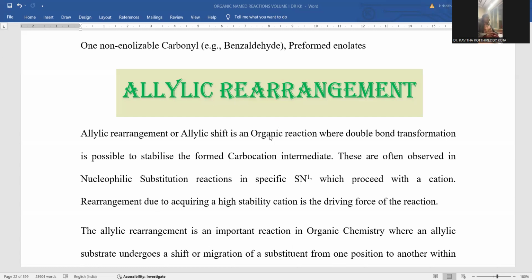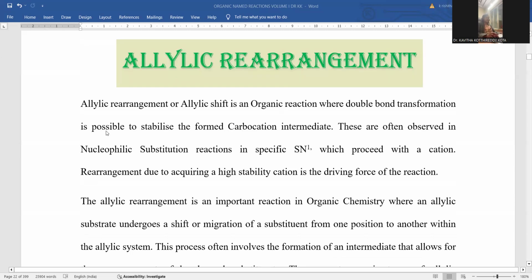Let me introduce the allylic rearrangement reaction. Allylic rearrangement, or allylic shift, is an organic reaction where double bond transformation is possible to stabilize the formed carbocation intermediate. These are often observed in nucleophilic substitution reactions. Allylic rearrangement is an allylic shift in the organic reaction, and double bond formation is possible, and the carbocation intermediate facilitates this type of reaction.